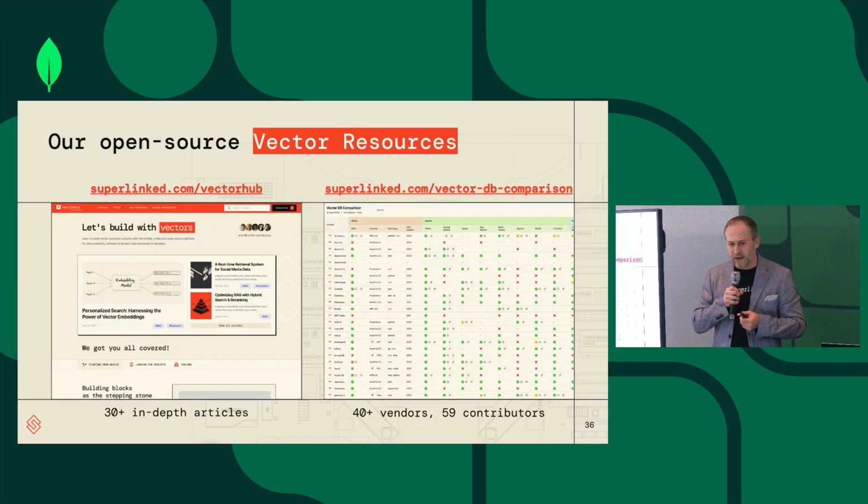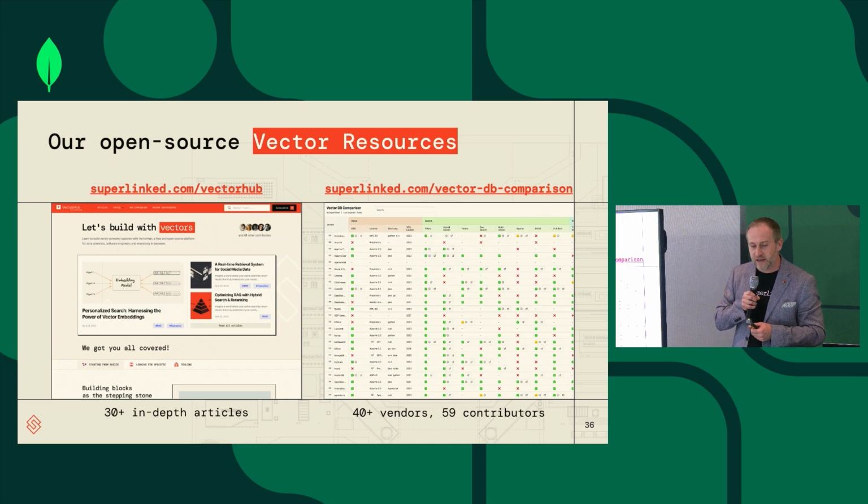And by the way, we also have a bunch of community-generated resources about vector embeddings, about how to work with them and why. One of them is Vector Hub, about 30 articles, mostly community-generated, about how you build with vector embeddings around a bunch of use cases. Again, RAG is obviously one that features quite a lot, semantic search, etc. And we also have the vector DB comparison table, where about 40 vendors submit PRs. A member of the community checks those PRs, approves or rejects them, and you have a table which has an up-to-date view of about 40 vector databases in the market currently.